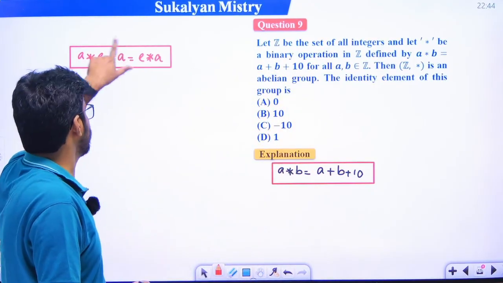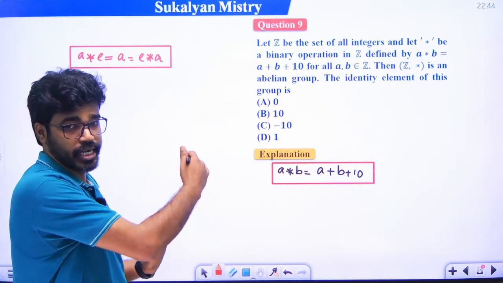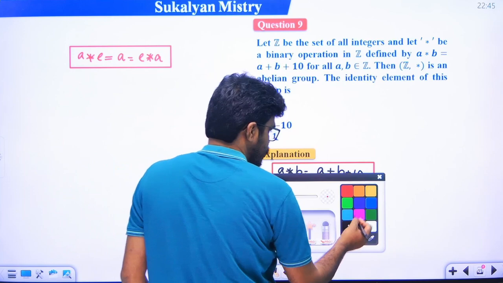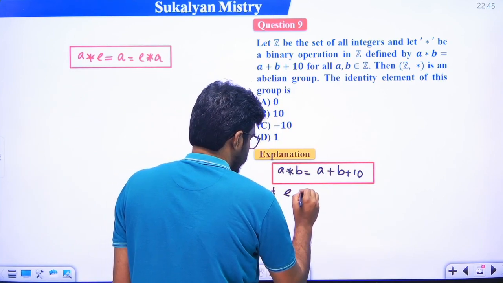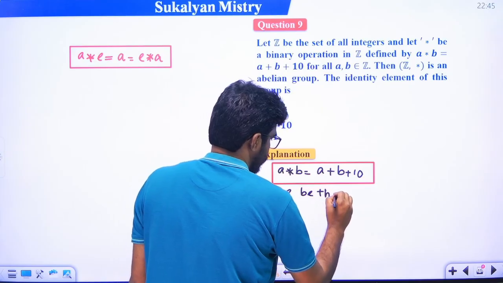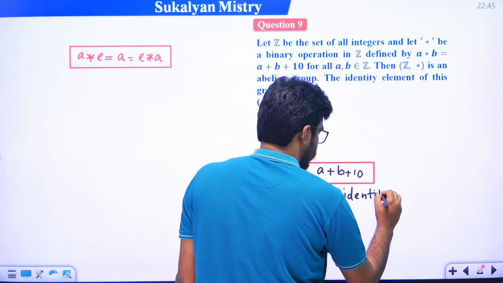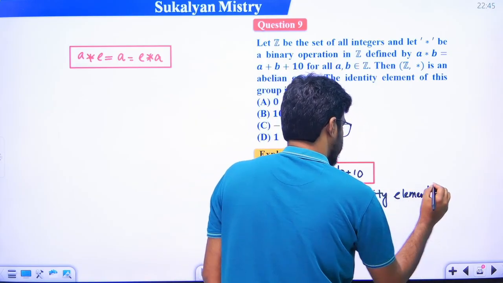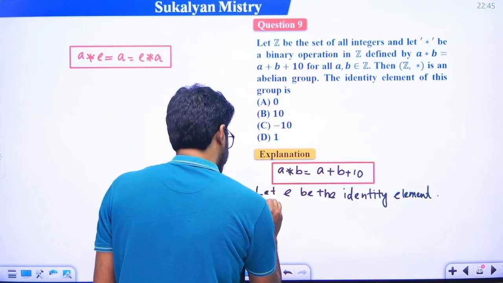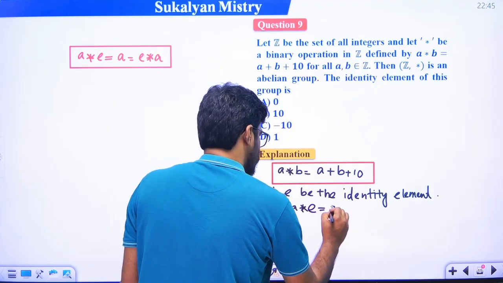So I'm just simply working out the left identity operation, and we get the similar right identity. ঠিক আছে? So let E be the identity element. ঠিক? Then by the definition of identity, A star E is equal to A.